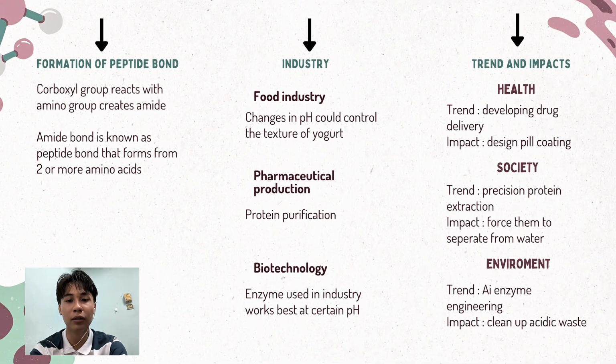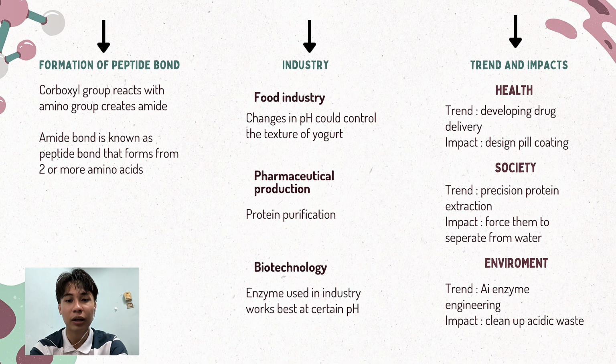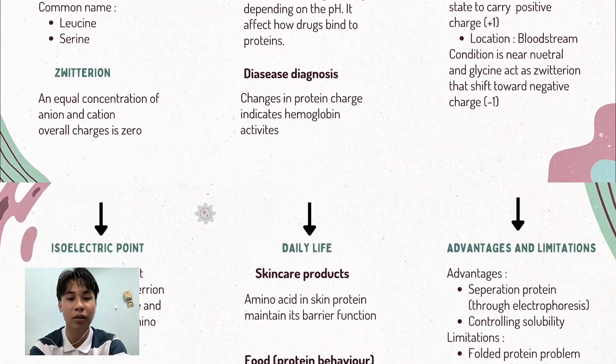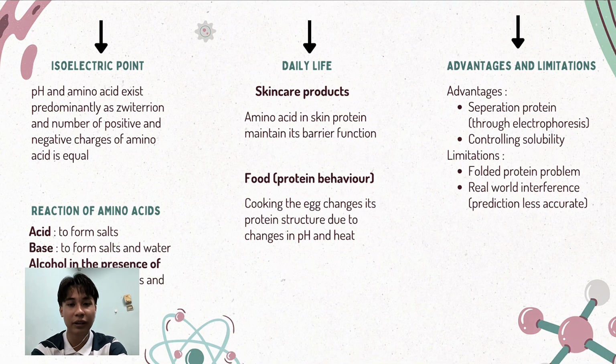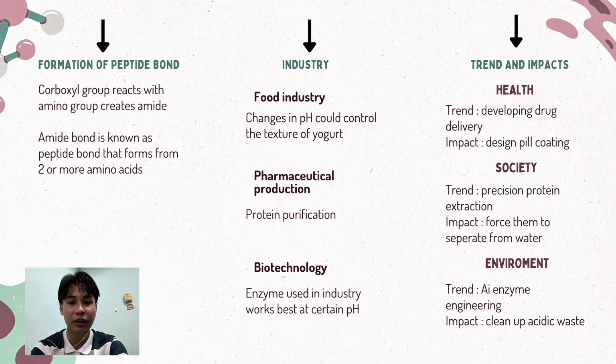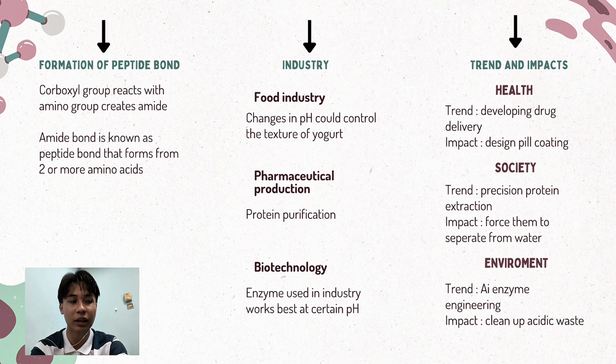And the formation of peptides: the carboxyl group reacts with the amino group to create an amide. Amide peptide bonds are formed from 2 or more amino acids. So for the application, in medicine, it is used for drug design and delivery, and for disease diagnosis, as it affects how drugs bind to the protein. For daily life, it is used in skincare products and food protein behavior, as it maintains a barrier function. For industry, it is used in the food industry, pharmaceutical production, and biotechnology, for protein purification.